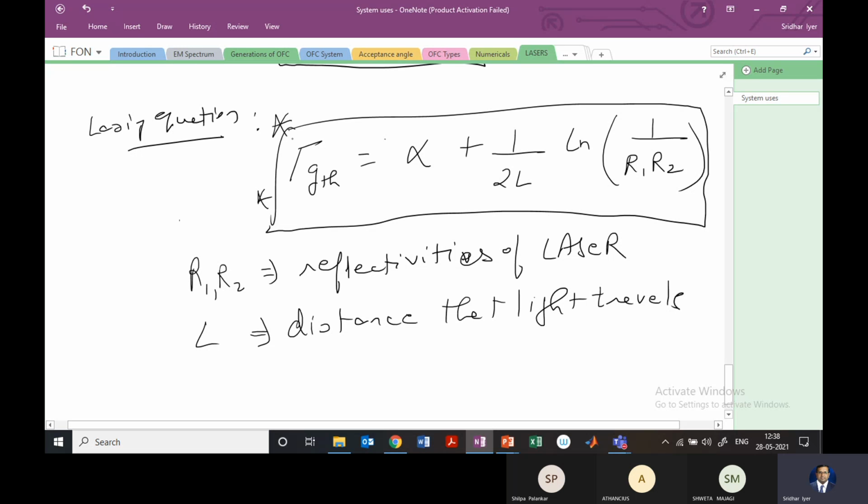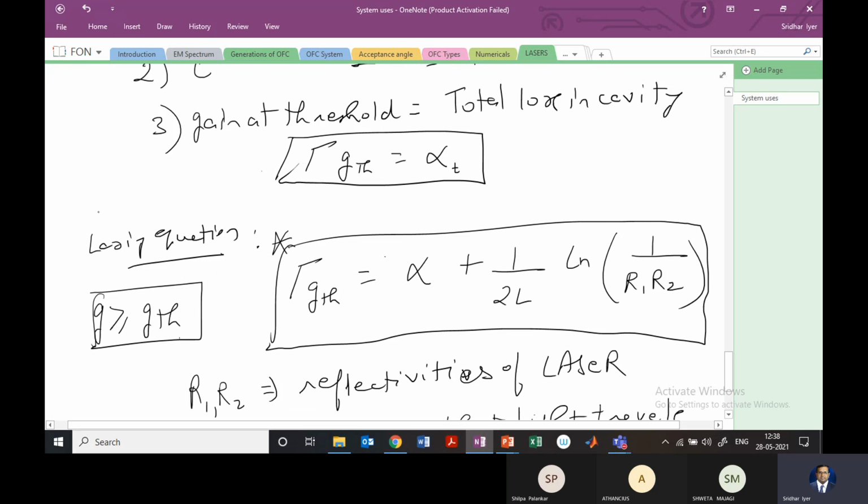Now, for lasing to occur, an important condition, I'll just write it on the left hand side: the gain that you have, the gain of that cavity, should exceed the threshold gain. Only then can we say that the lasing condition is going to occur, right? So this kind of lasing equation occurs for both the Fabry-Perot as well as the distributed feedback laser.